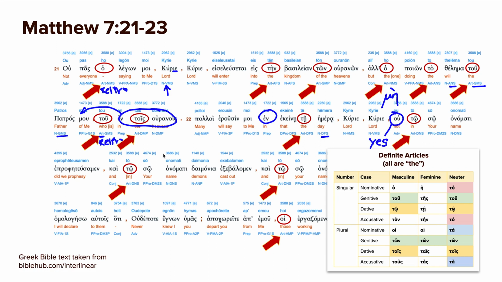So in your name, did we not prophesy? So in your name. So it's a specific name. In English, we wouldn't use the article, but in Greek you do. So ou to sou onomati, and notice we don't have to use the preposition en here because it is understood in the dative that you're talking about in your name. Did we not prophesy in your name? And to sou onomati, daimonia exebalomen, and did we not cast out demons in your name? And so on and so forth. So this to is going to be modifying name along with sou.